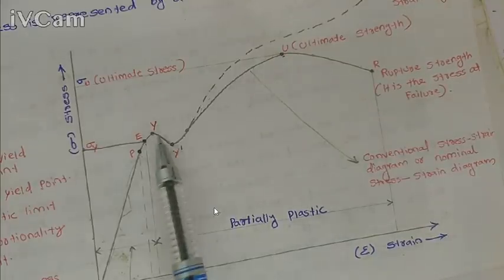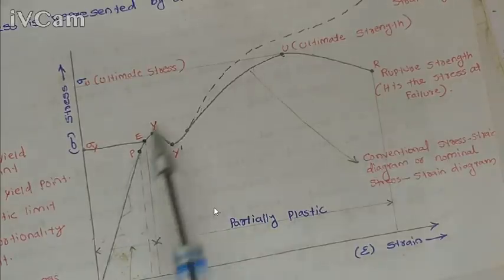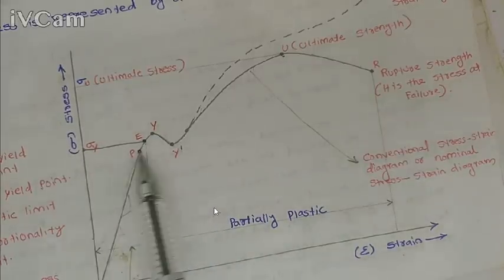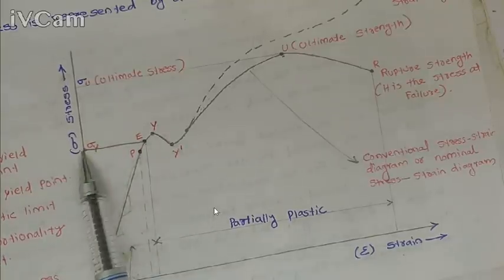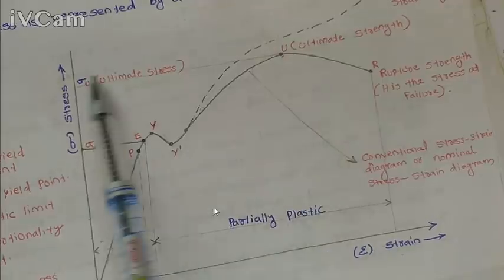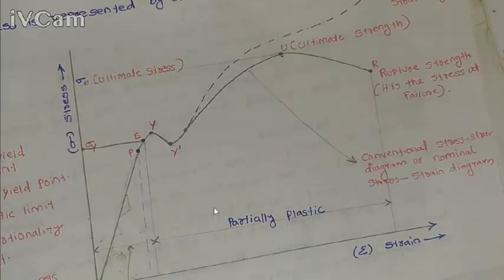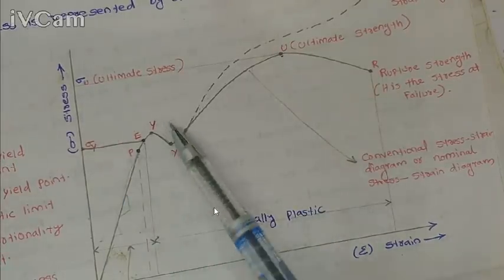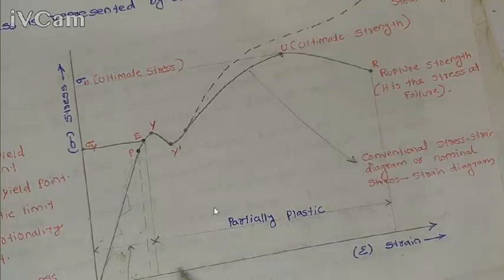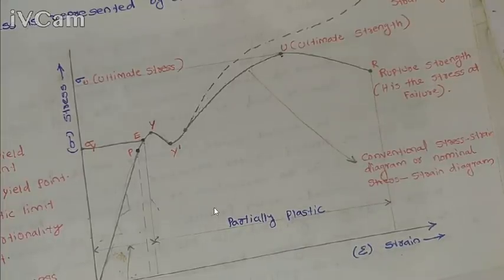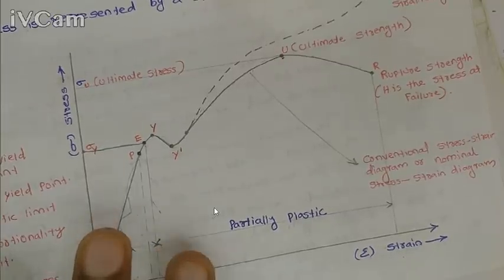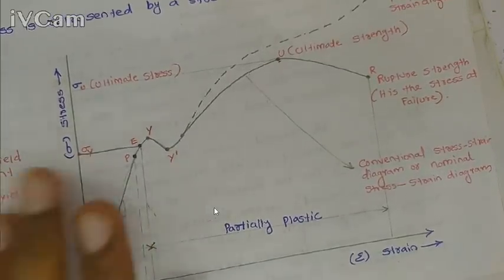Corresponding to each point there is a stress value: proportionality limit stress, elastic stress, yield stress, ultimate stress, rupture stress. Similarly, there is the strain corresponding to the yield point, the ultimate point, and rupture. That is the different data available from this stress strain graph.